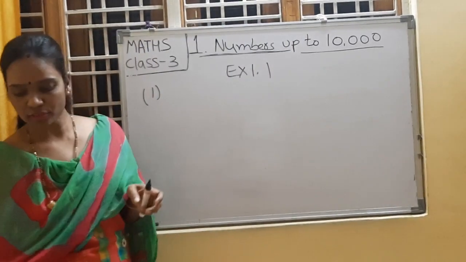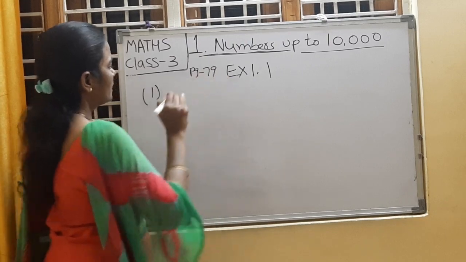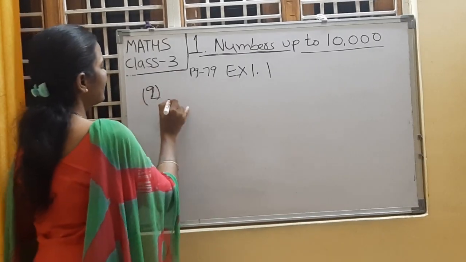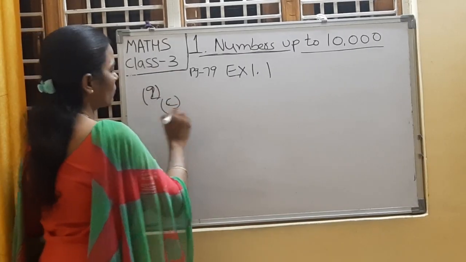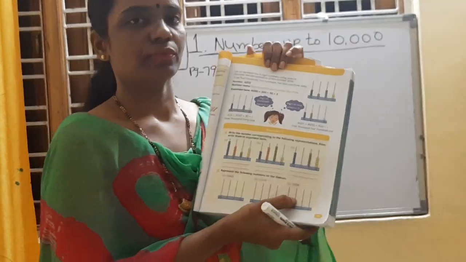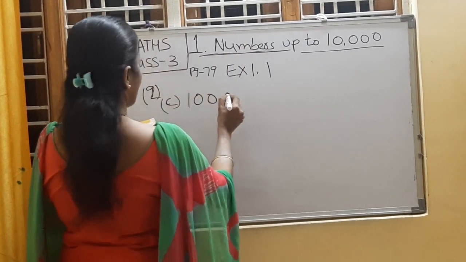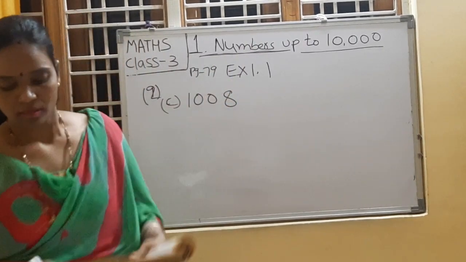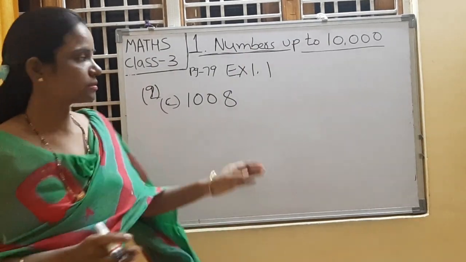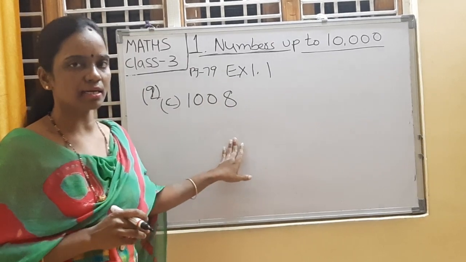Exercise number 1.1, page number 79. The second problem, C bit, I am going to do now. They gave the number here. This number we are going to represent on the abacus tool.